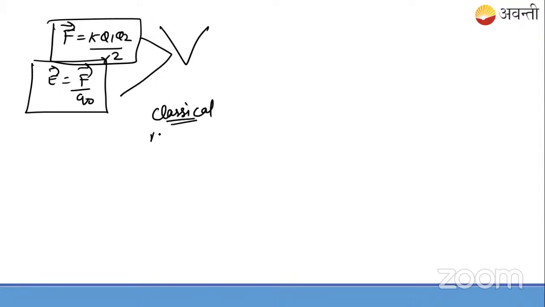We have studied in mechanics, classical mechanics, right? In the work power energy chapter, the WPE chapter, we have seen one thing.